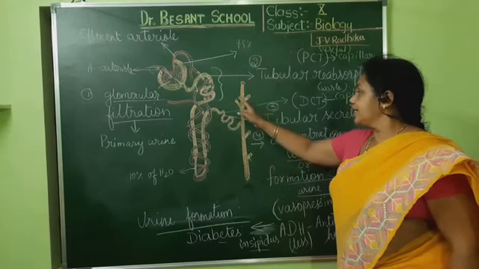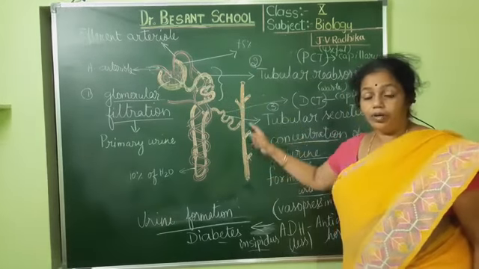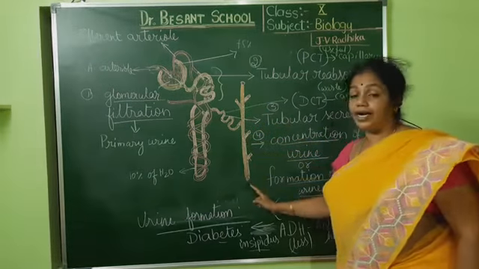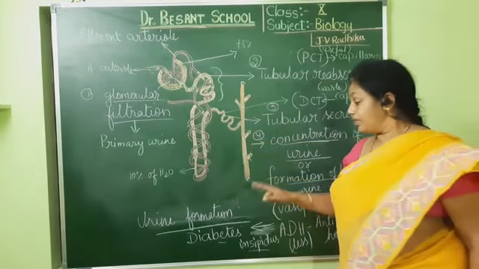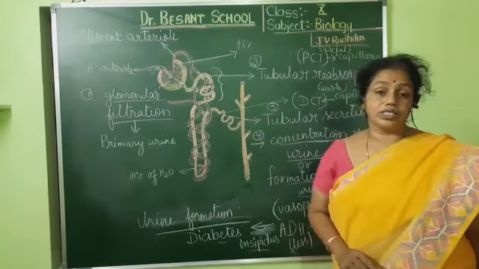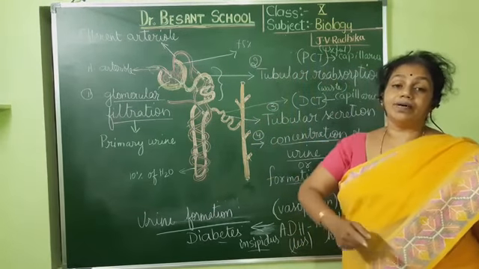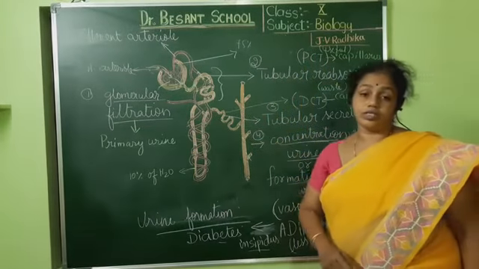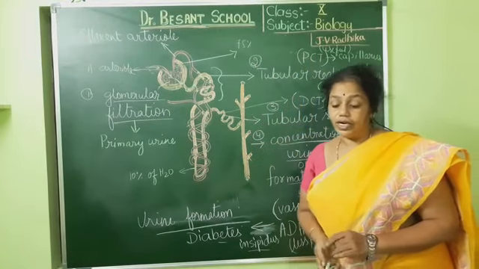So like this, the formation of the urine occurs and it enters through the collecting duct, and this collecting duct is connected to many more such nephrons. All the nephrons will be giving the urine into the collecting duct, and this collecting duct will go into the calyces. From there it will go into the pelvis region, from where the urine will be collected by the ureter. Understood? So this is the whole process of urine formation in human beings.